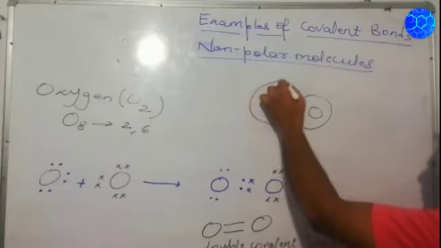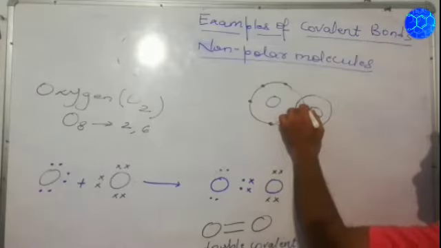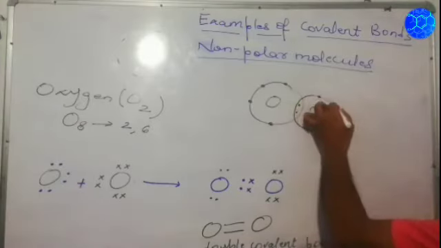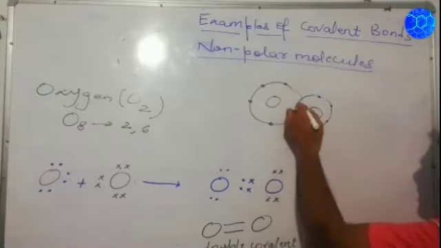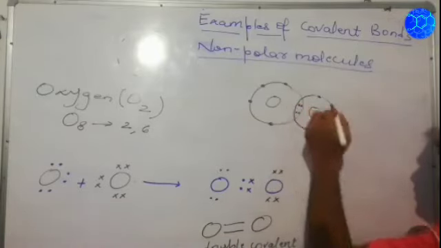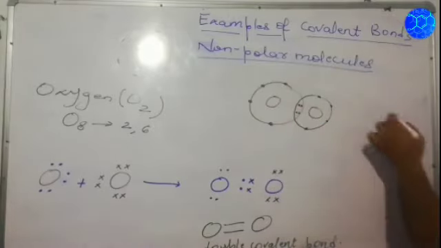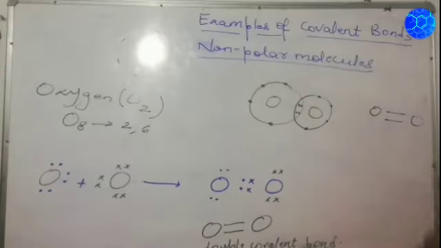So 1, 2, 3 and 4 of its own, and 2 are mutually shared here. For this atom also, 1, 2, 3 and 4, and 2 electrons are mutually shared by this. So here also a double bond is formed, because 2 electrons and 2 electrons, so it becomes O double bond O. Getting my point? So a double covalent bond has been formed. We copy it up, then move further.